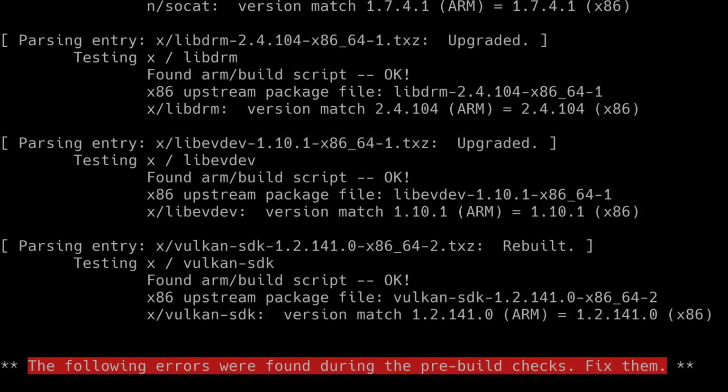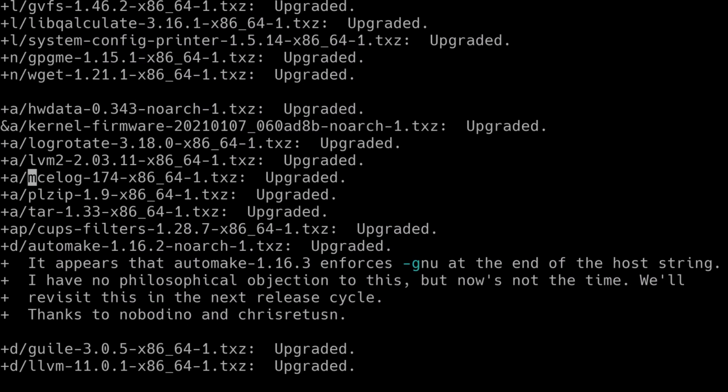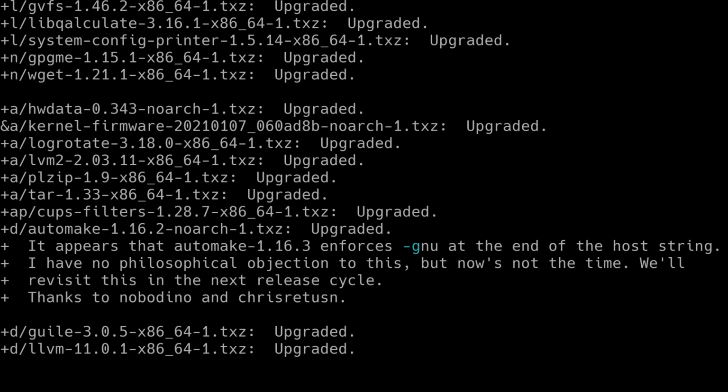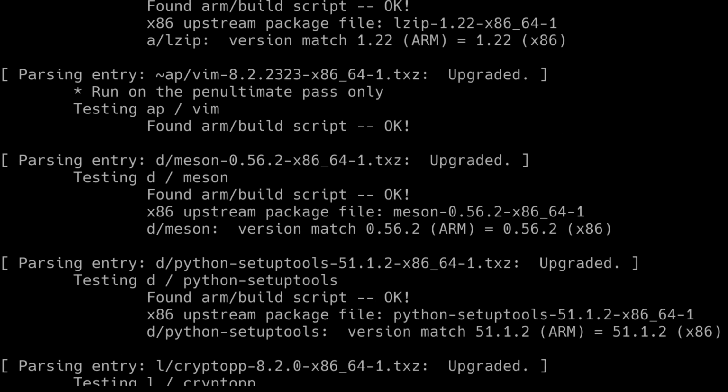So as you can see, it's found an error here. I don't know why, because I thought we'd got rid of that. Was that because it was duplicated? Ah, yeah, that was one of the duplicates, right. So let's do that again. And this time that will process all of those, and it should start them building.